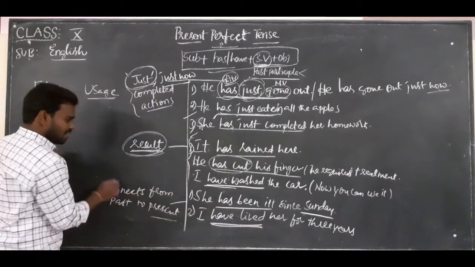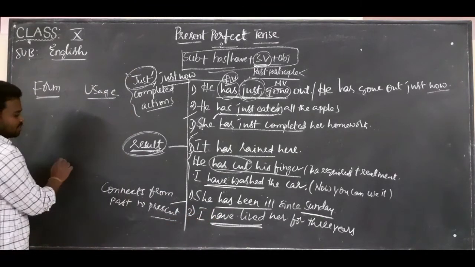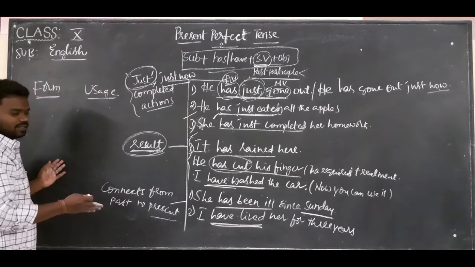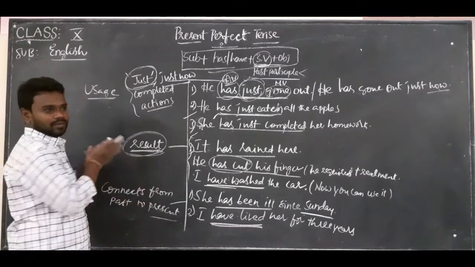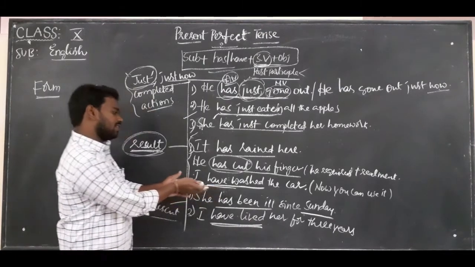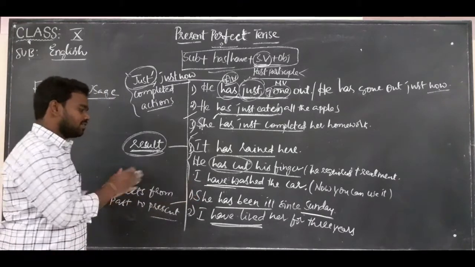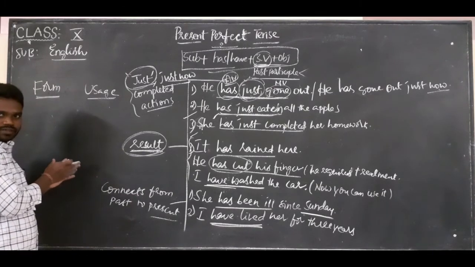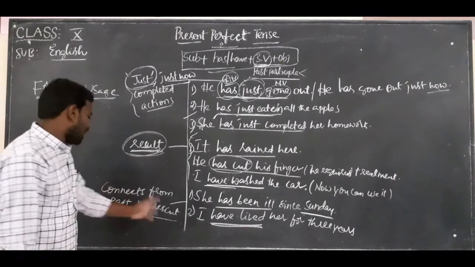That means actually you started living here in the past. Now in the present also you are living there. So here it connects from the past to present. When she was affected on Sunday, still she was ill. So whatever the action, whatever the things it might be, it connects from the past to